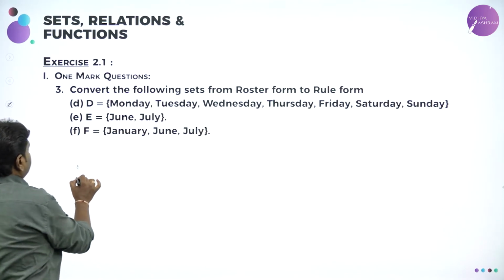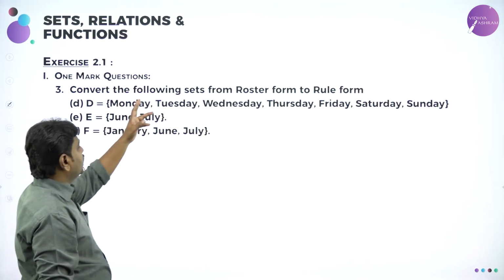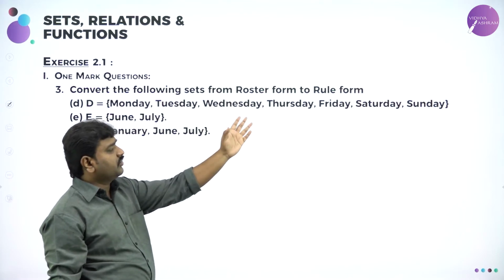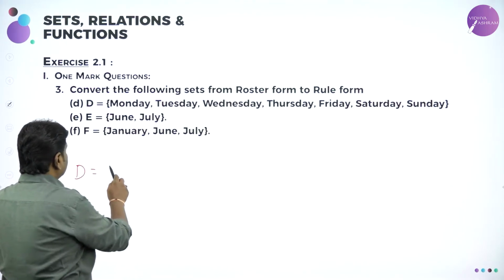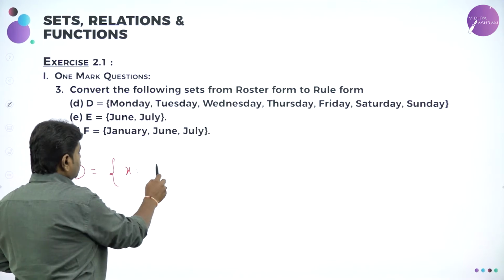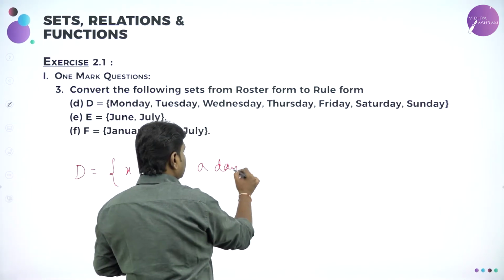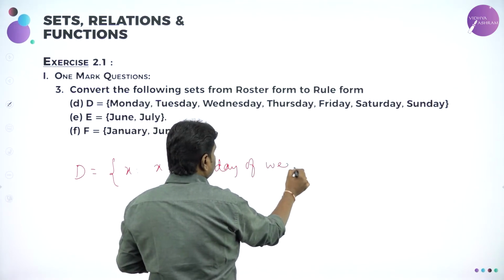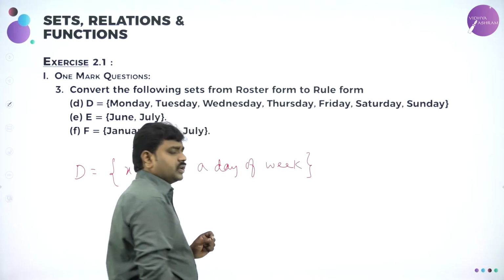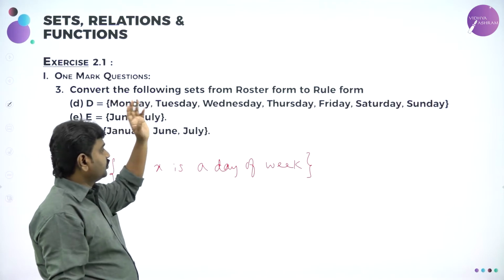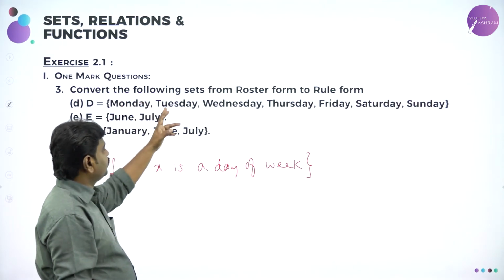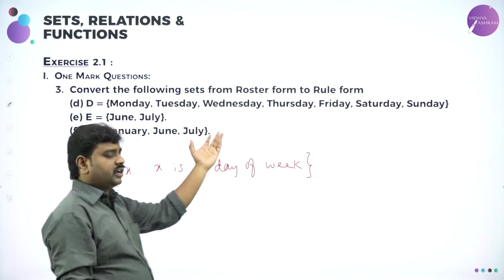So D, what is set D? In set D, what is given? Monday, Tuesday, Wednesday. So these are all weekdays, they covered all the weekdays. X such that X is a day of the week. In a week, what are the days we have? Sunday, Monday, Tuesday, Wednesday, Thursday, Friday, Saturday, all days are covered.